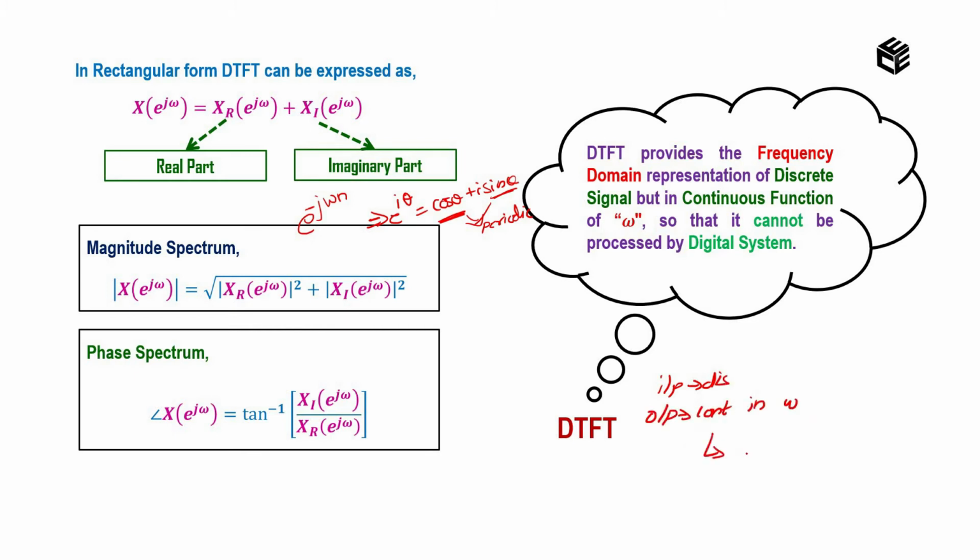So in DTFT, the input is discrete and the output is continuous in terms of frequency. Correct? So it is not applicable to the digital system. This is the drawback of DTFT. But in order to explain a system theoretically, we use this DTFT. Practically, it is not possible.